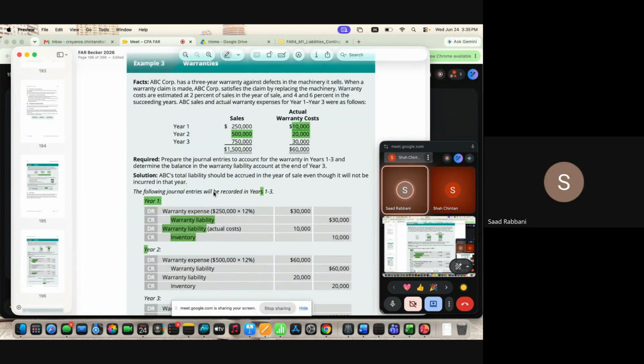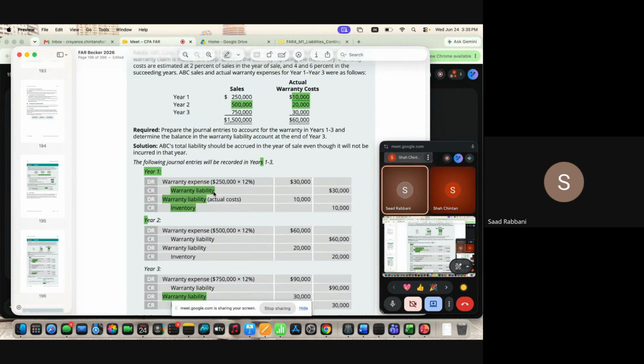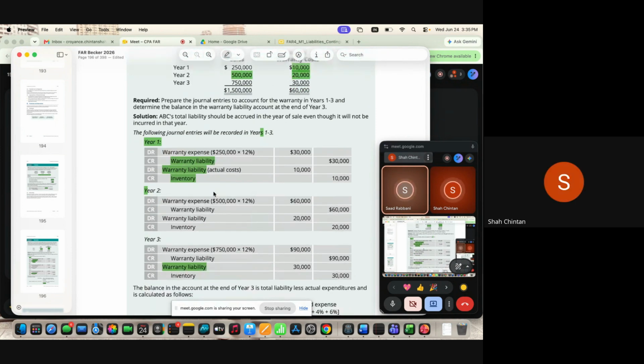But in year three, won't we know that year one is finished? So we mapping नहीं करते हो ना.